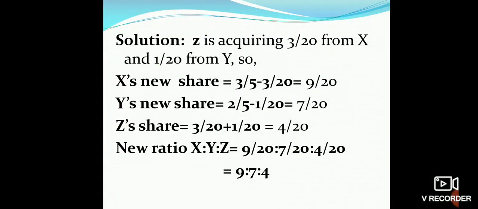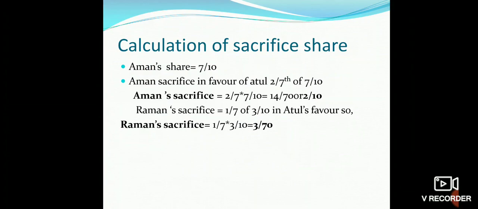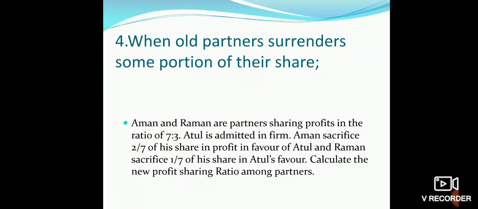Now we will take another case when old partners surrender some portion of their share. Let us read the statement. Aman and Raman are partners sharing profits in the ratio 7:3. Atul is admitted in the firm. Aman sacrificed 2 by 7 of his share in favor of Atul.